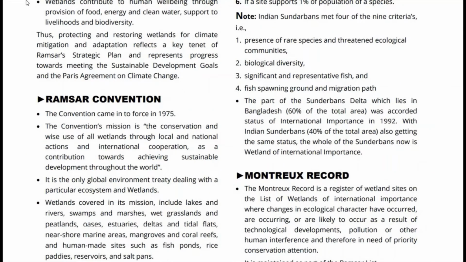So because of all these reasons, because of all these benefits, it is very important that we actually protect and restore wetlands, right? So wetlands are highly crucial and इनको protect करना बहुत ज़रूरी है.